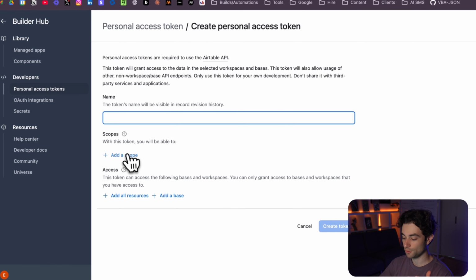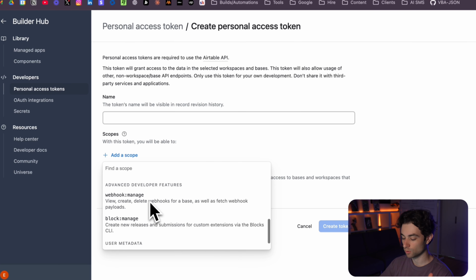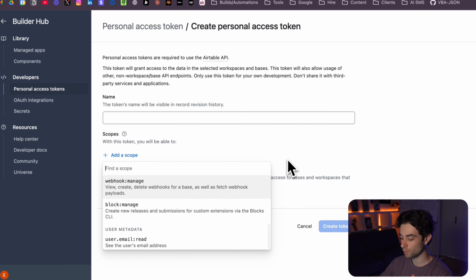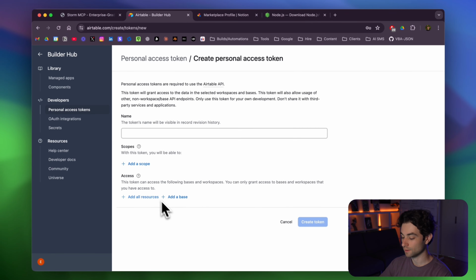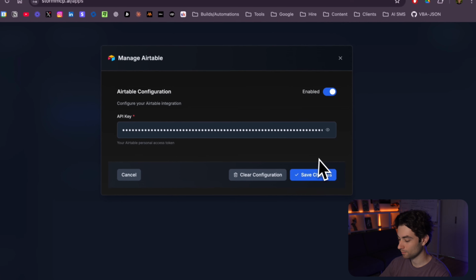And then you're going to name it. And then you're going to want to select every single scope here. I always do this. You just keep selecting each scope. And then select the base that you want this API key to have access to, and you're going to create your token. Once you create your token, you're going to copy it and paste it into here.